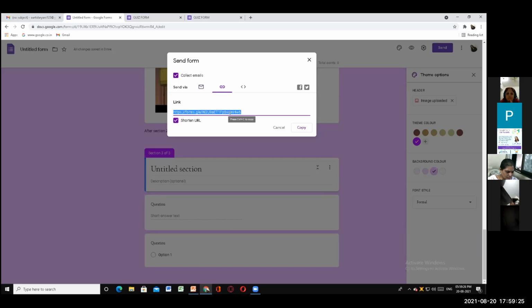That means the link will be shortened automatically, and then you can copy and paste it. If I click on copy, I'll put it in the chat box here.